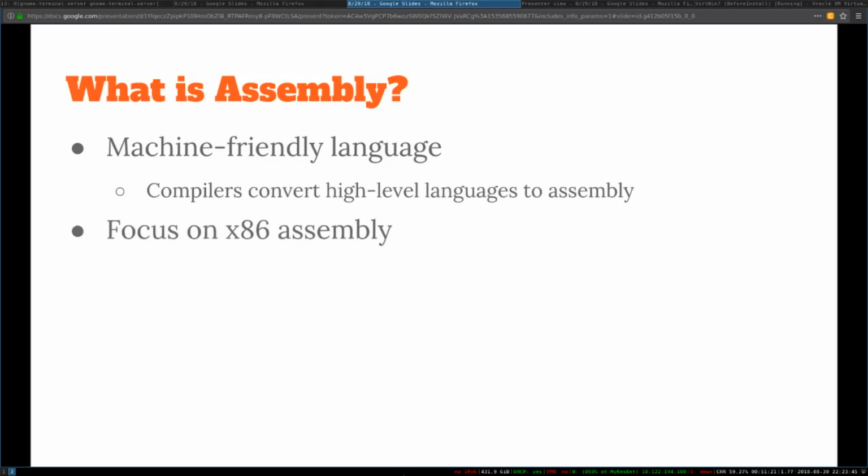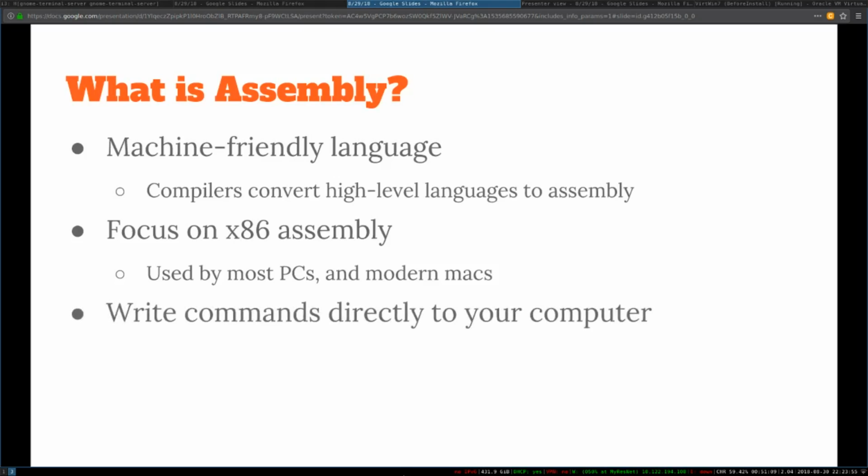We will focus on x86 assembly, because it's used by most PCs and also by modern-day Macs. Unlike anything you have done with high-level languages, when you write assembly, you are able to write commands directly communicating to your computer. On the other hand, when you write in high-level languages, you're only writing suggestions, and the compiler goes and writes the real code.